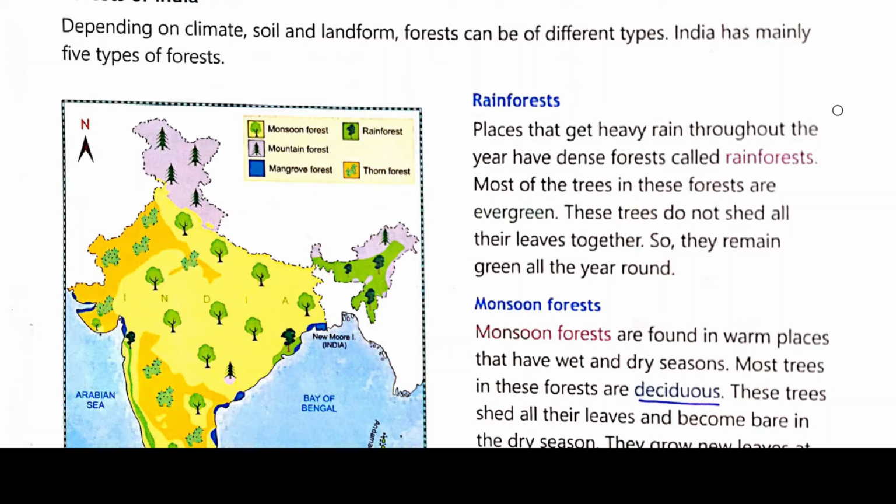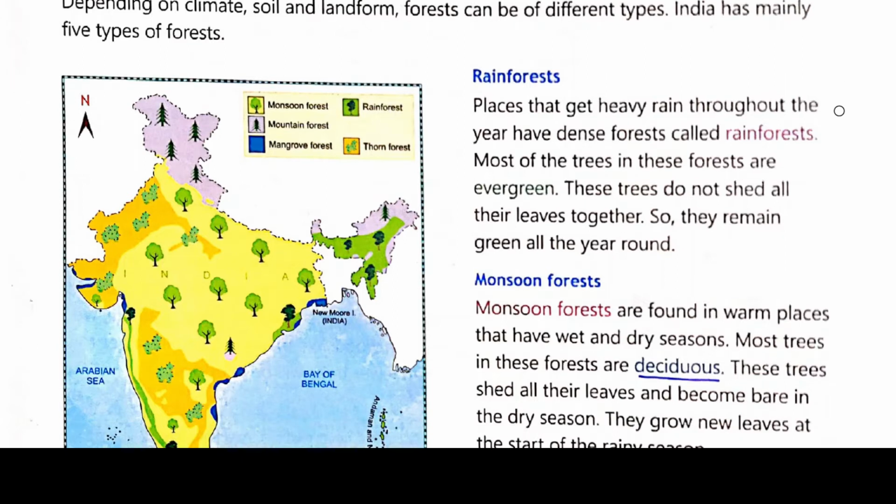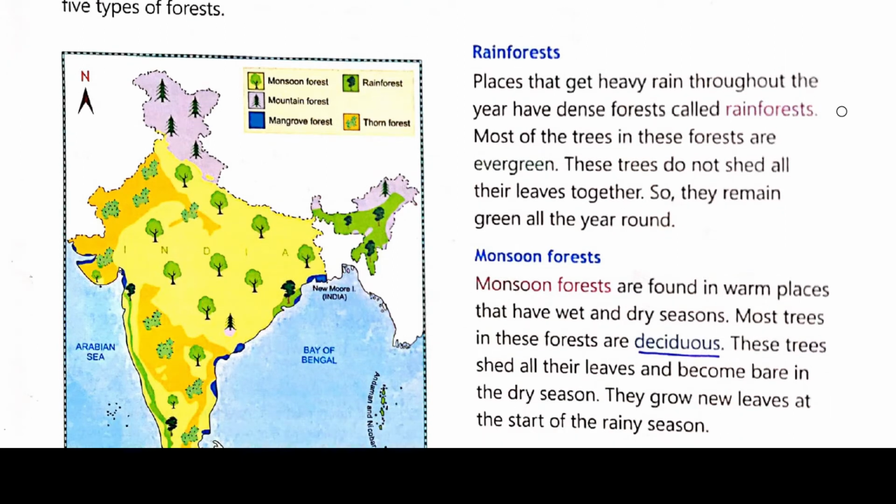So first we will discuss about rainforest. The places that get heavy rain throughout the year have dense forest called rainforest. The word shows that there is a lot of rain in this type of forest.